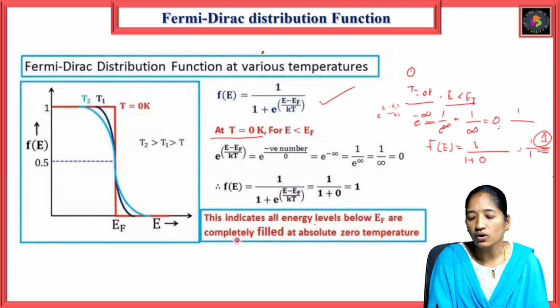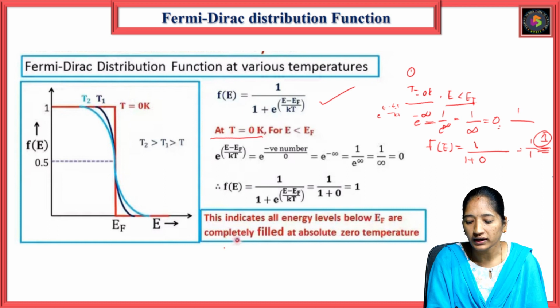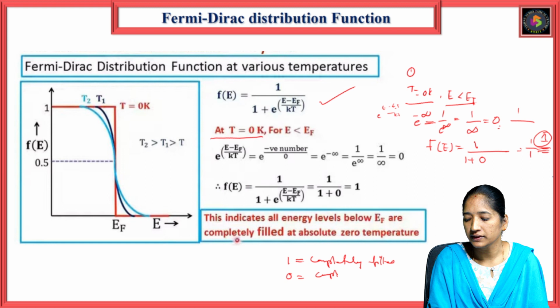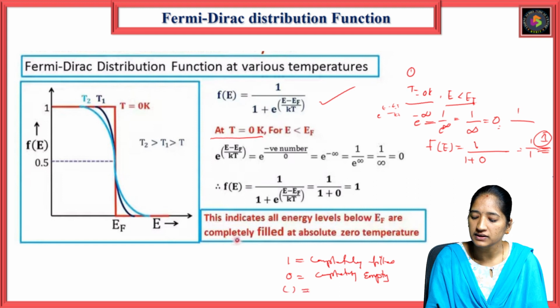So this indicates all energy levels below EF are completely filled at absolute 0 temperature. 1 means completely filled, 0 means completely empty. Some value in between means partially filled.